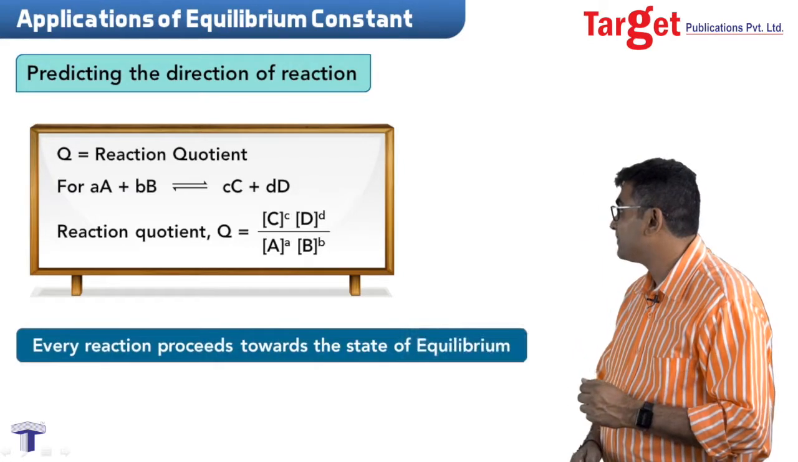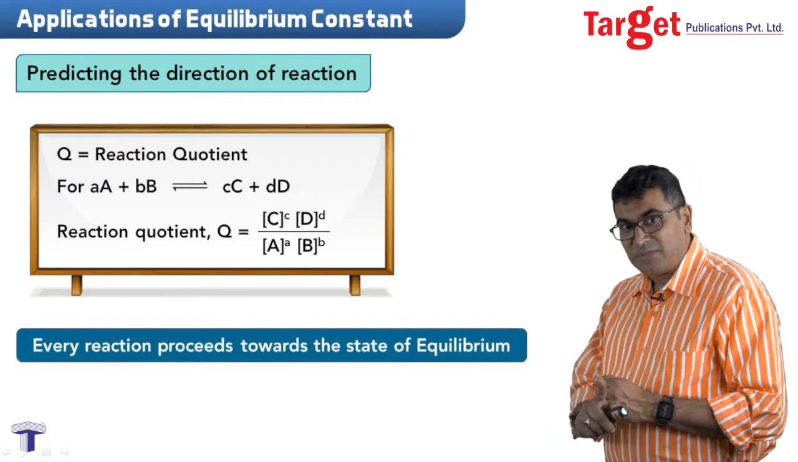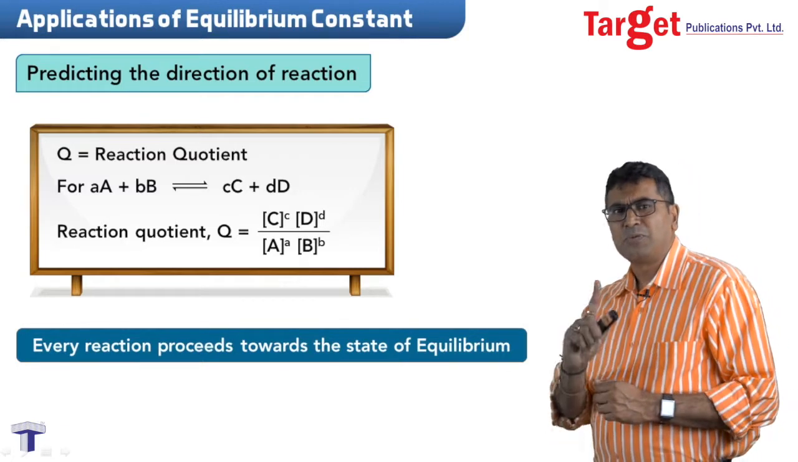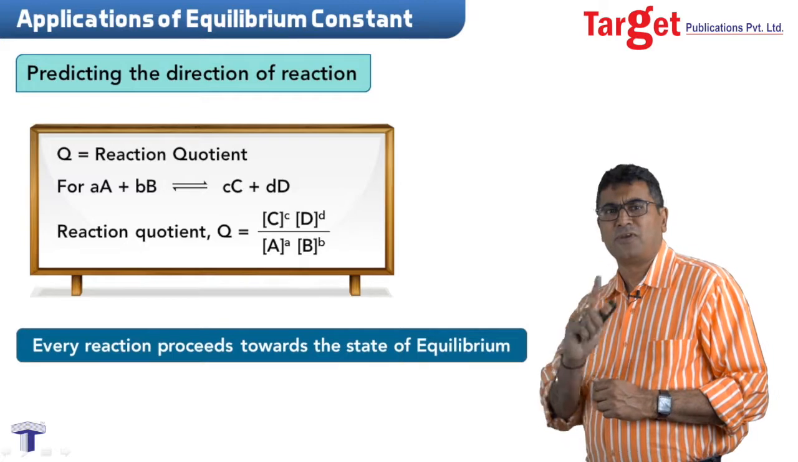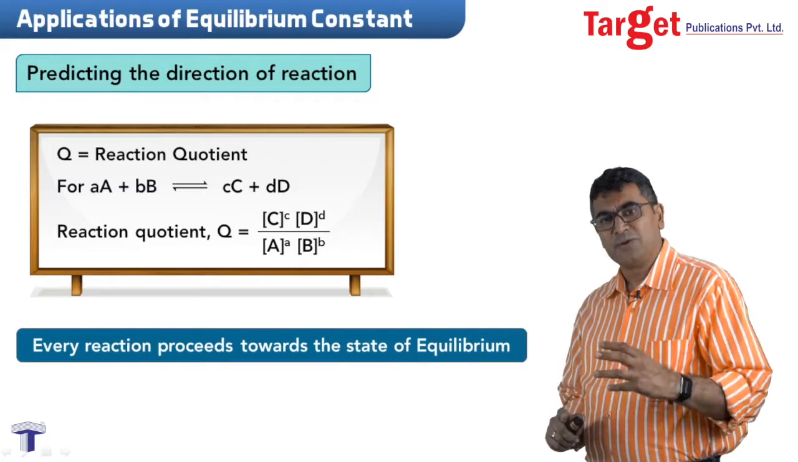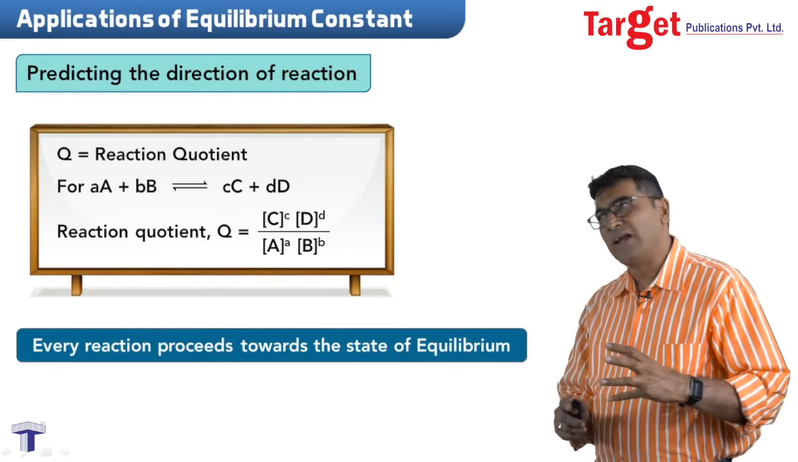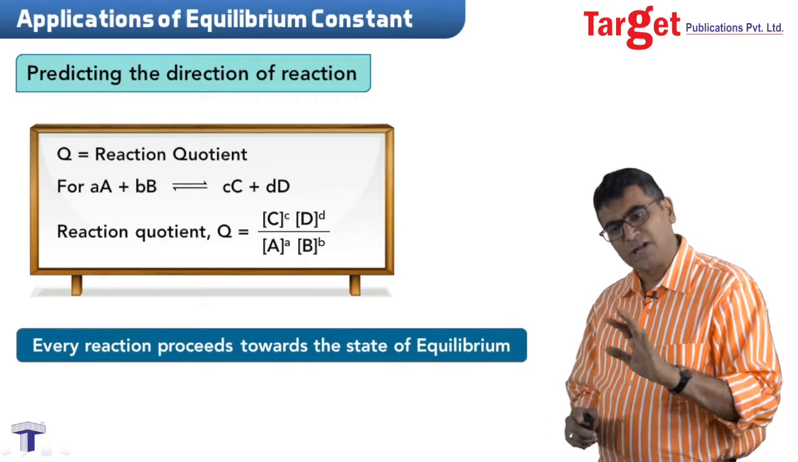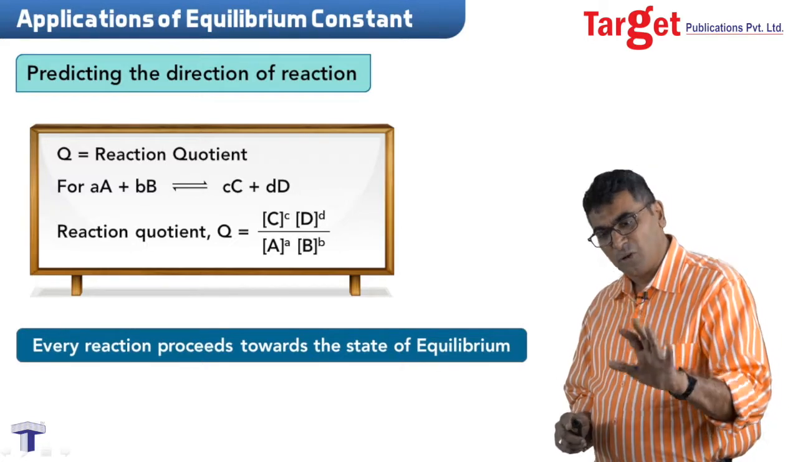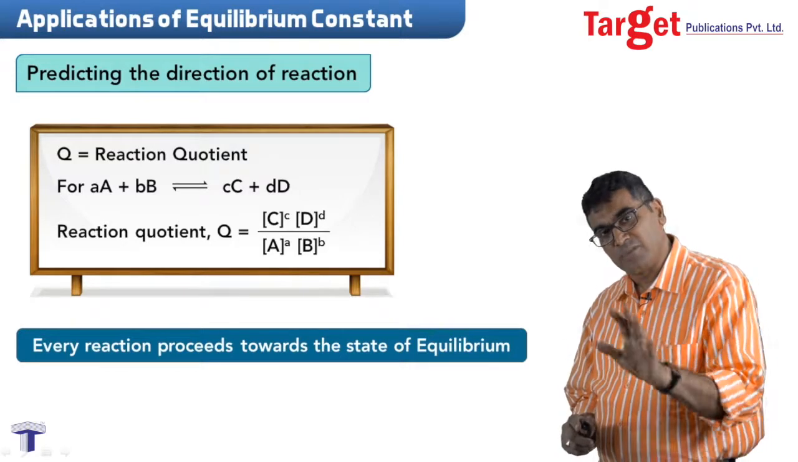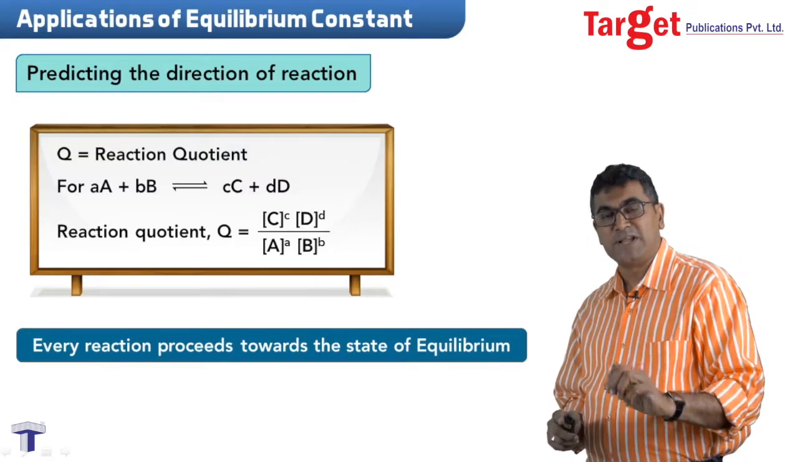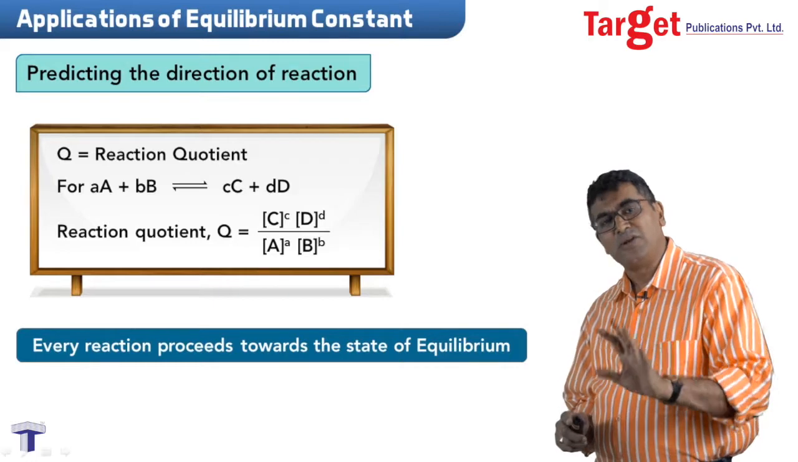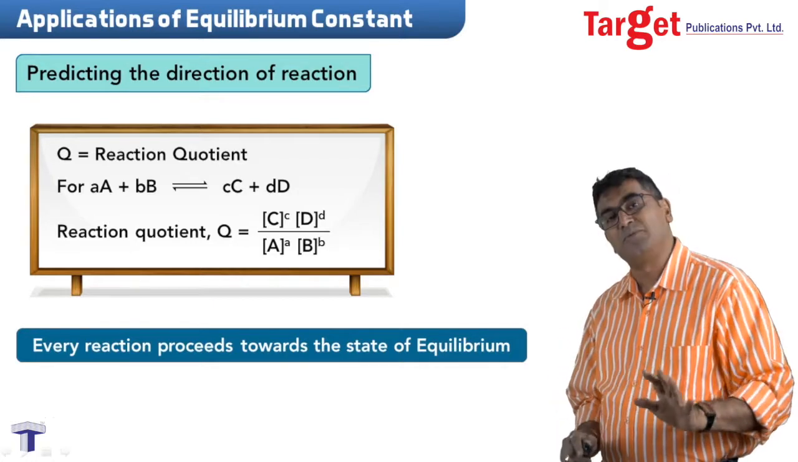Let's go a little further. Understand one simple fact: every reaction proceeds towards the direction of equilibrium. You are aware of it. Suppose I take a hot body at something like 150 degrees centigrade and keep it in the atmosphere for some time. A time would come when the temperature of that hot body will become equal to that of the atmosphere. What does this mean? This means that the hot body has tried to attain equilibrium. This happens with any physical and chemical process.